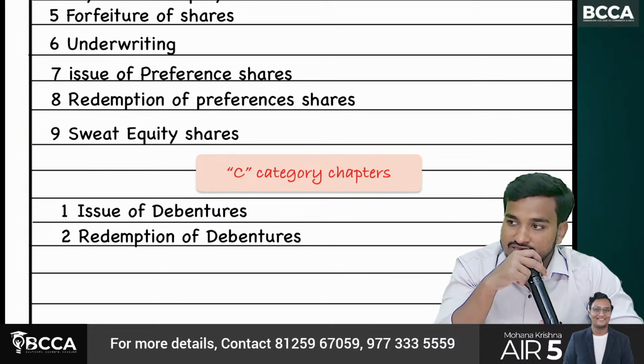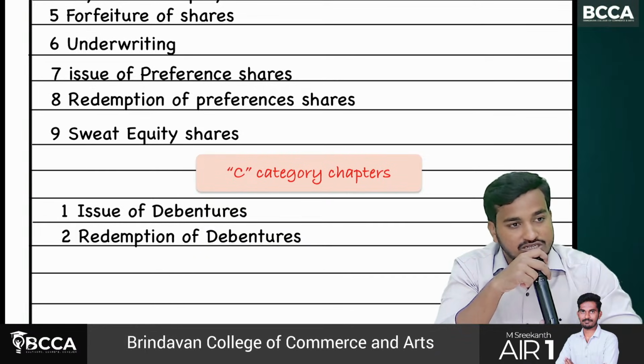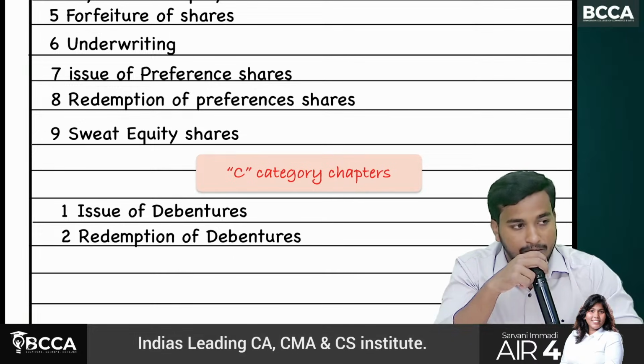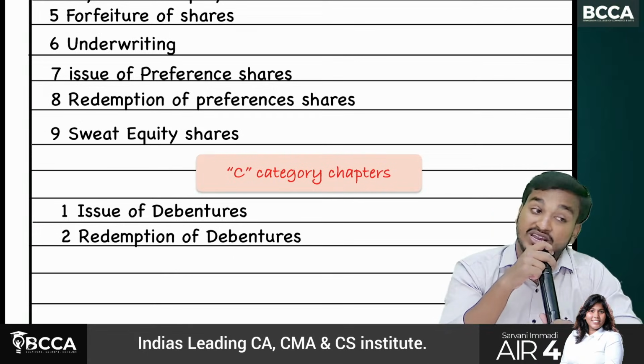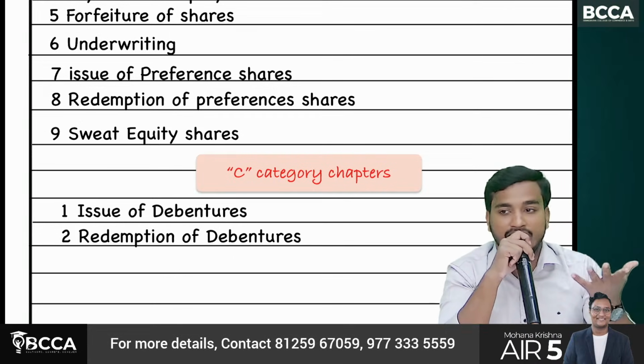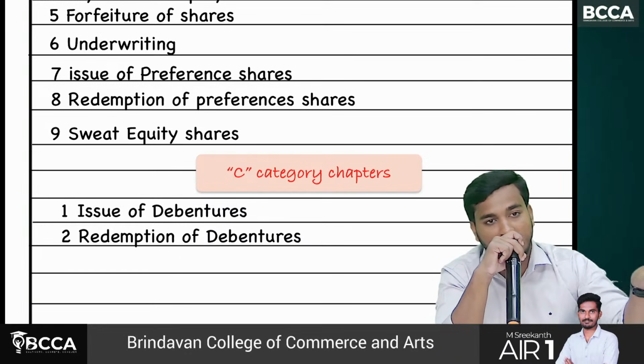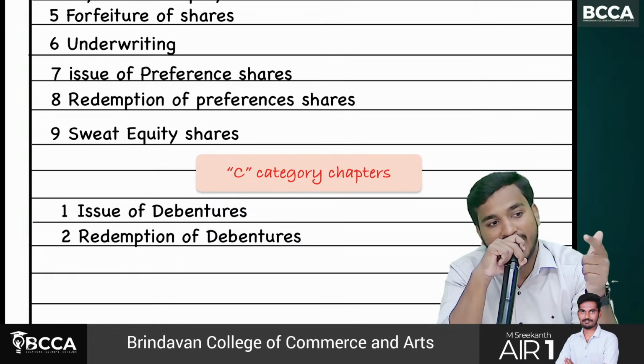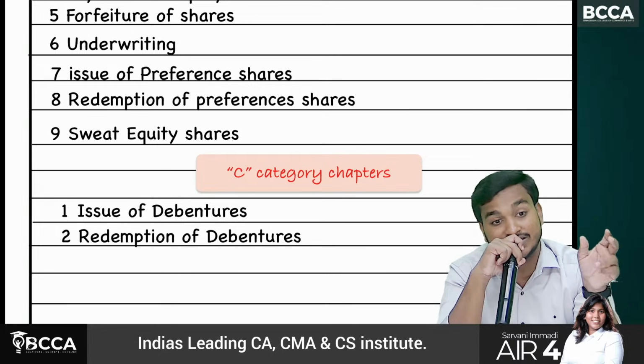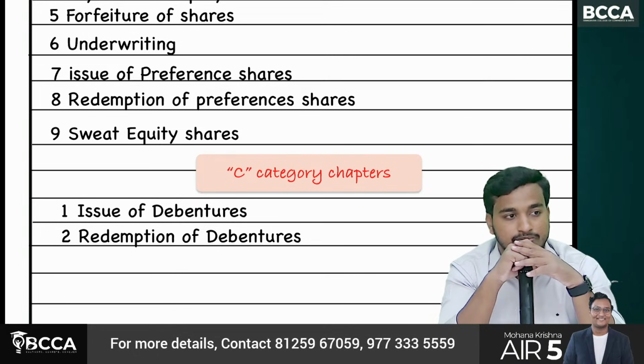Let's start with the A category chapters. Tomorrow we will start accounting for banking companies. So what is the weightage of banking companies? I can't tell separately. Banking plus electricity plus insurance equals 16 marks. Okay?